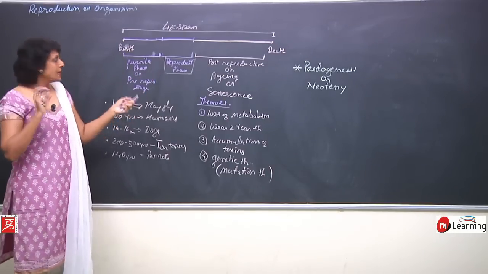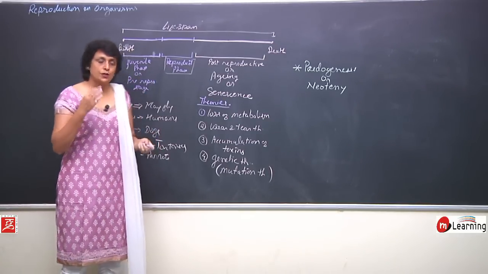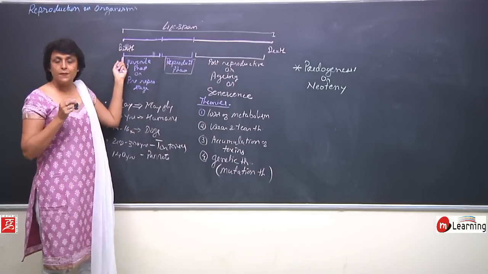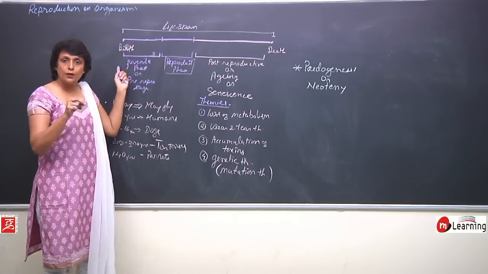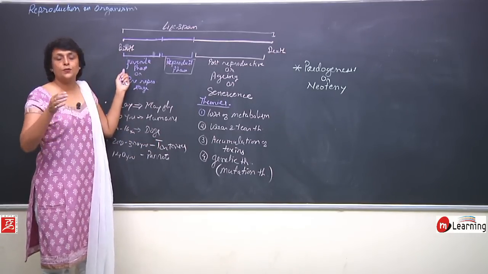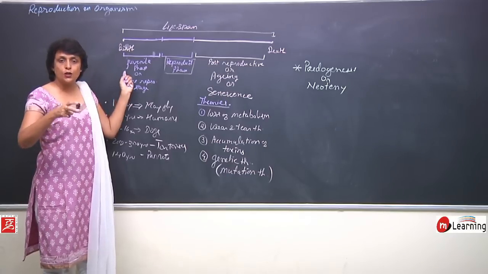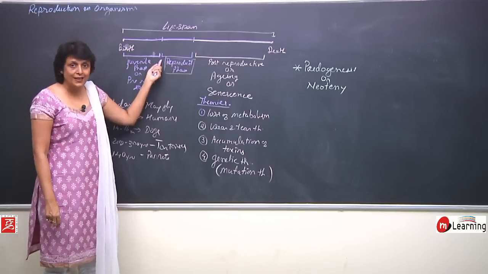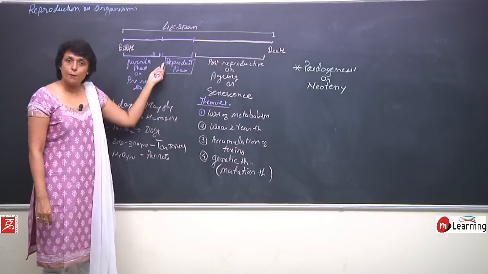Take an example of an organism which is developing, say human beings. When a human baby is born, the size of the body increases, the sexual organs also grow. At puberty, they attain reproductive power.